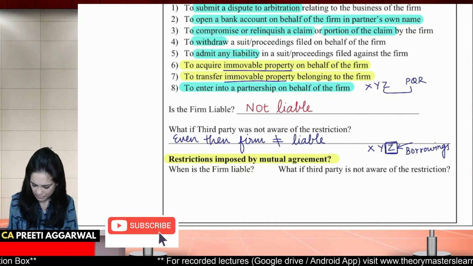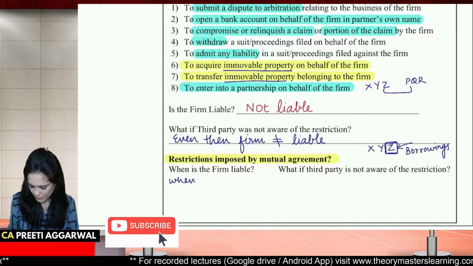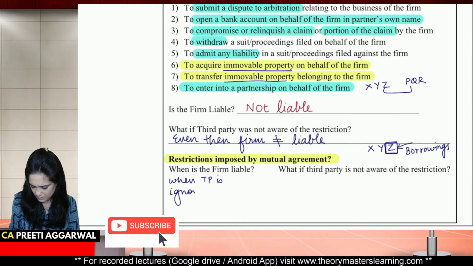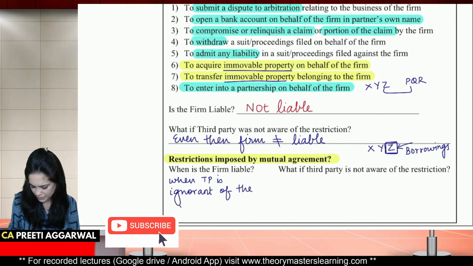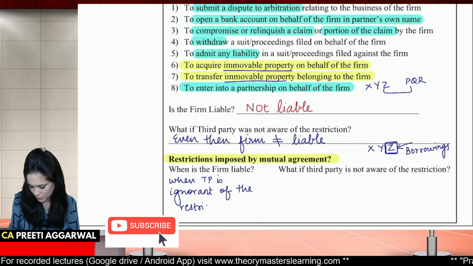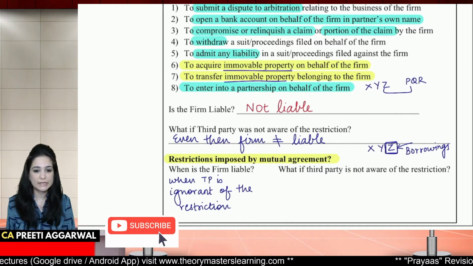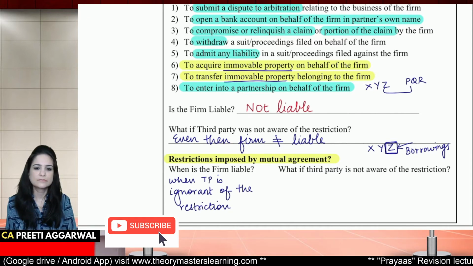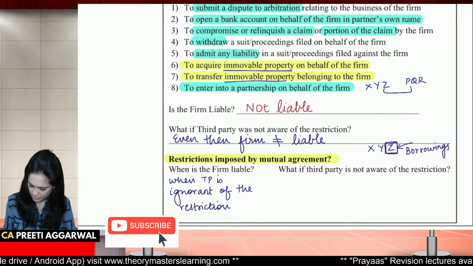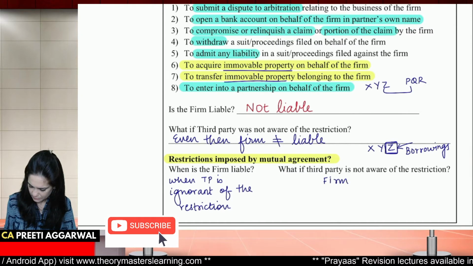When is the firm liable? When the third party is ignorant of the restriction, when they don't know about it. What if the third party is not aware? Yes, then the firm is liable.